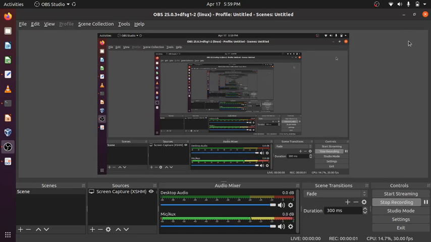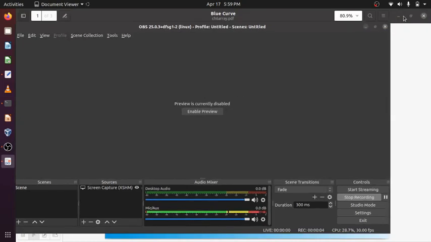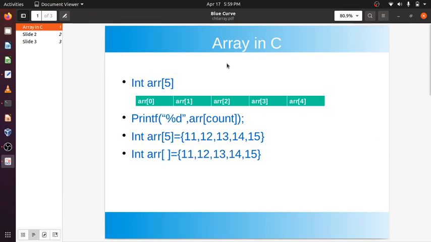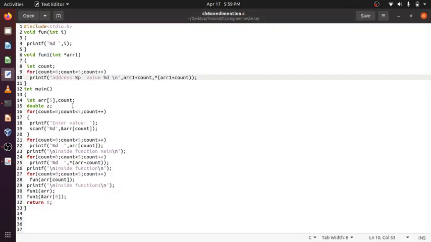Hi friends, today again I came here to discuss another topic in C, which is array. Previously many times I have declared int count, double z. These are single variables. Now if I need 10 counts, should I write count1, count2, count3, count4 like that? No, I will just write int count[10]. Like here I have made an array variable arr.